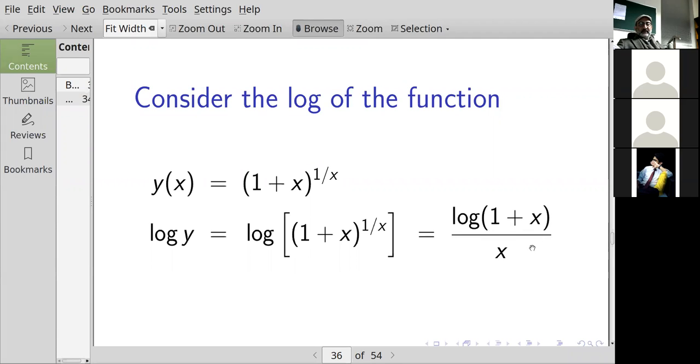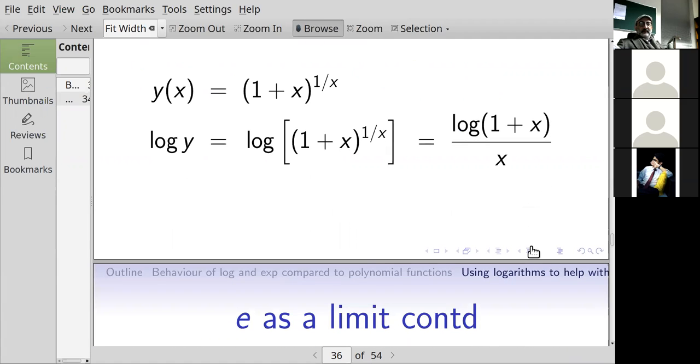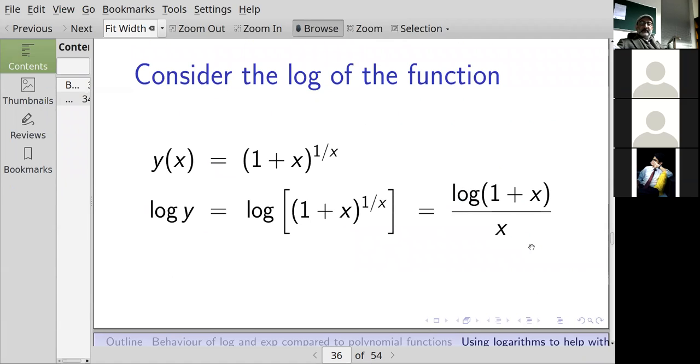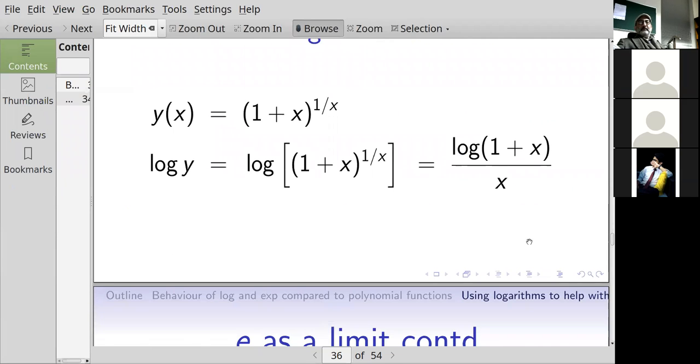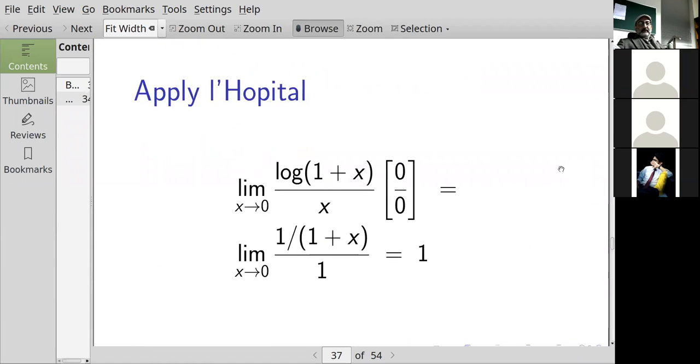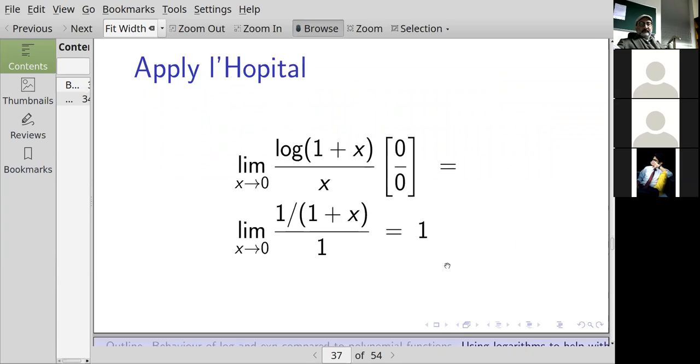It's log of 1 plus x over x. I don't know how to find the limit of y as x goes to 0, but maybe I can find the limit of the logarithm of y. Well, the limit of the logarithm of y gave me the form 0 over 0, so I could apply L'Hopital's rule, right? And then when I applied L'Hopital's, that's the limit as x goes to 0 of 1 over 1 plus x over 1, which is equal to 1.